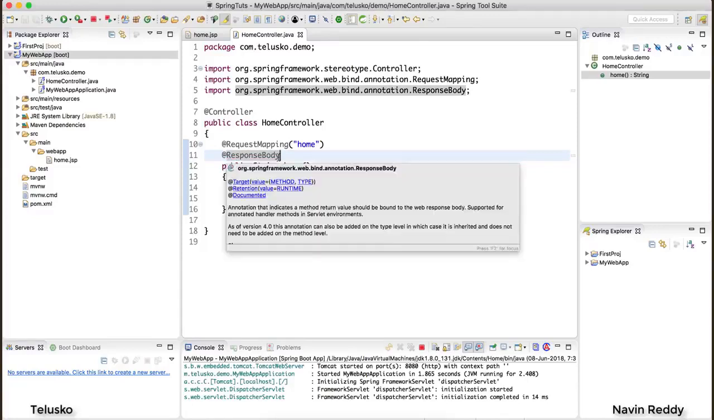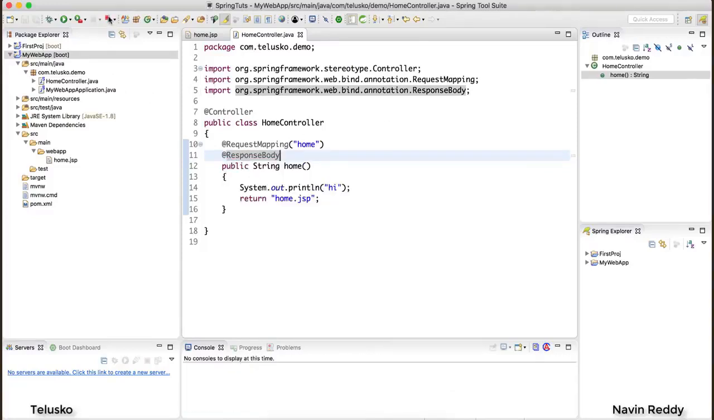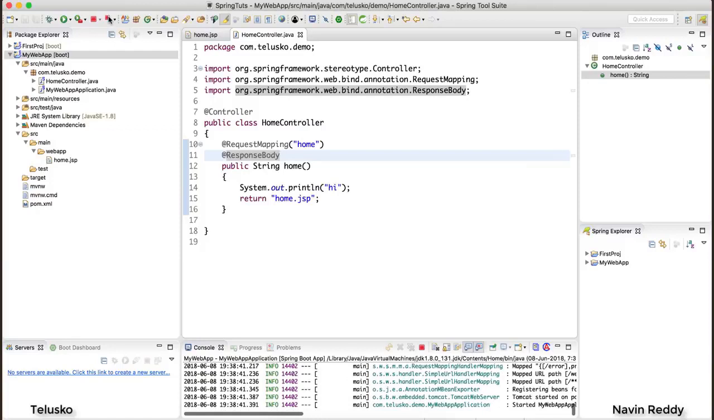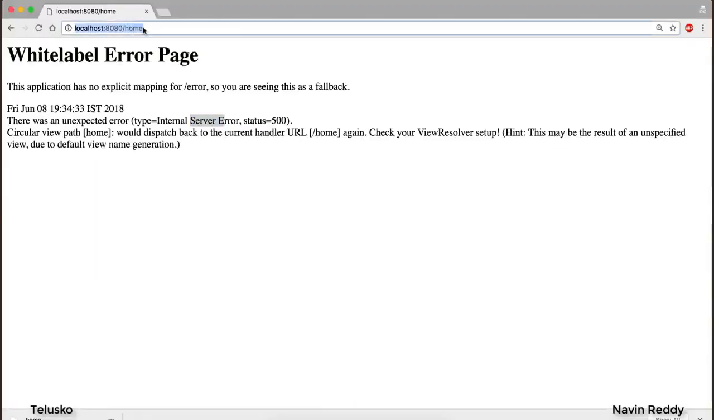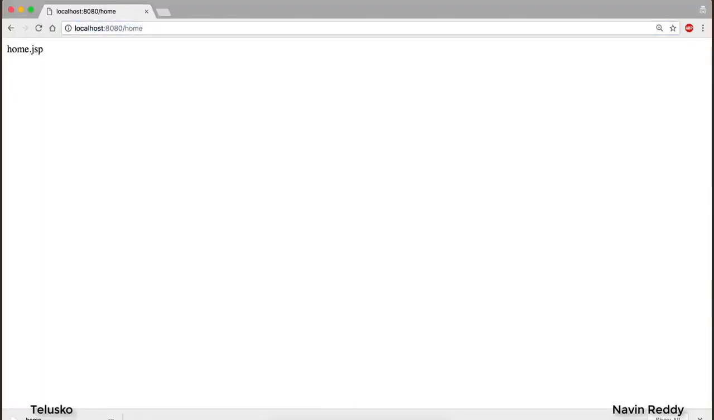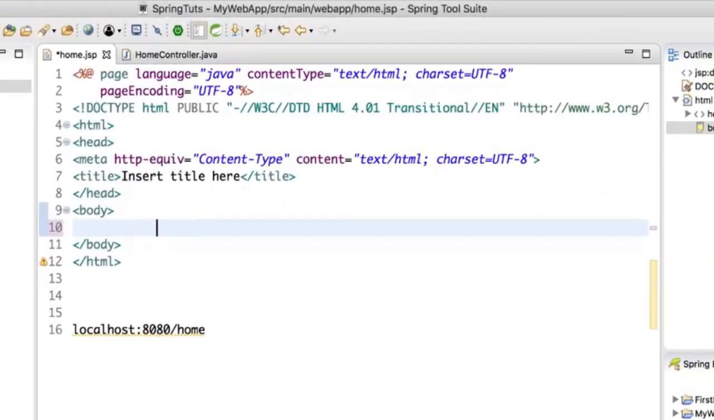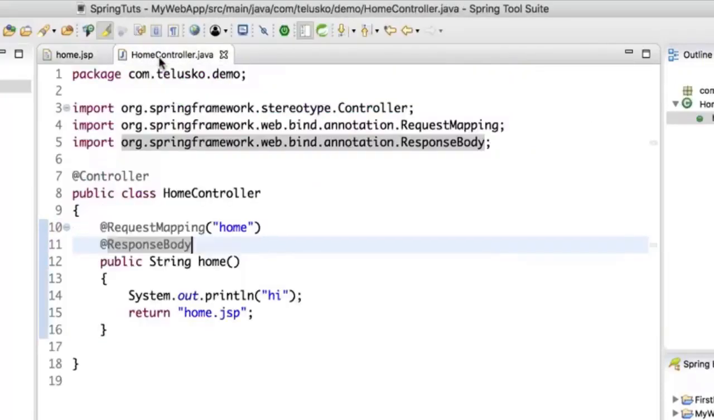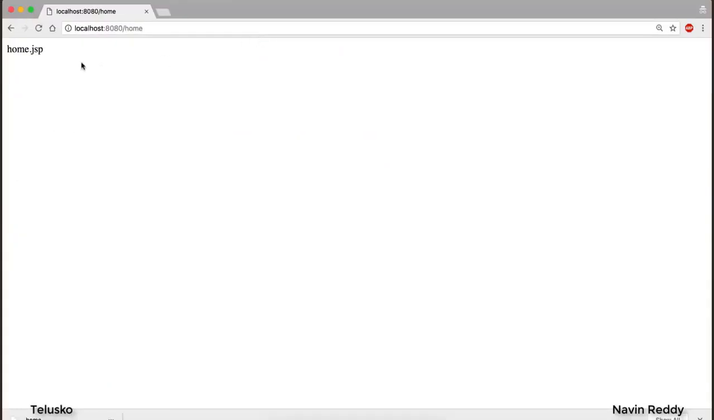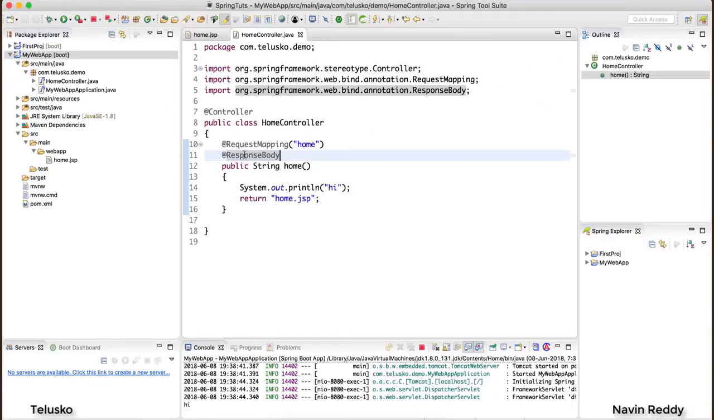Let me just show you what happens if I say ResponseBody. Let's run this, and if I go back to the page and say enter, you can see it is printing home.jsp. You can print any text you want. For example, home.jsp is unfortunately empty. I will print something here. I would say I love Java. But from the home controller, it will print home.jsp because this ResponseBody says, hey, whatever you are returning is actually the data. It's not the page name, it's data.